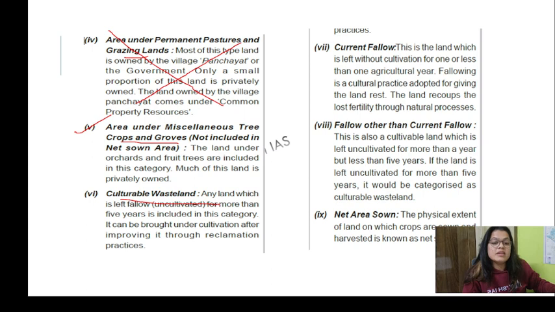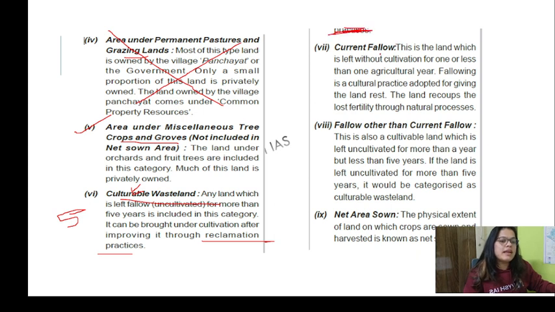Then comes cultivable wasteland. An area which has been uncultivated for more than five years comes under cultivable wasteland, because after improving it through reclamation practices, it becomes fertile, or not exactly fertile, it becomes useful. Then current fallow. What is current fallow land?